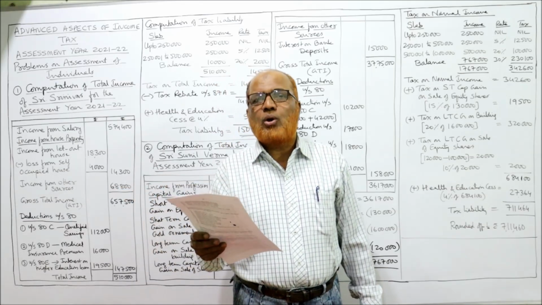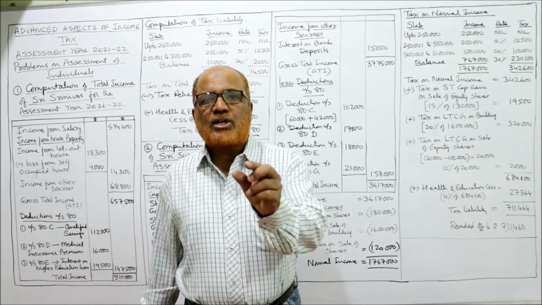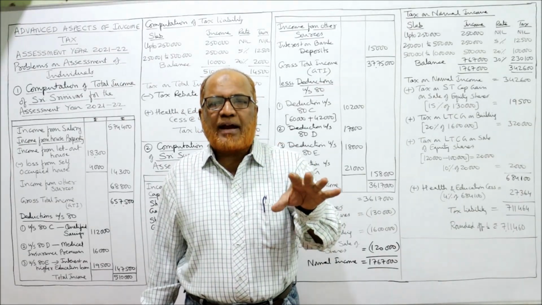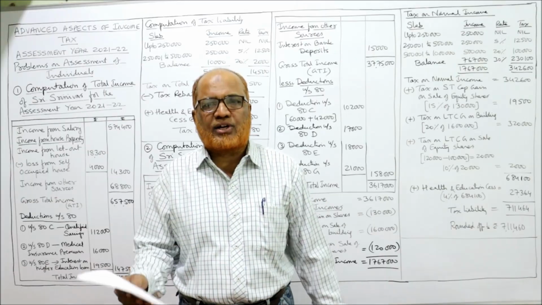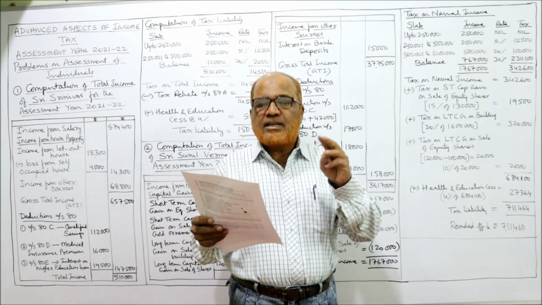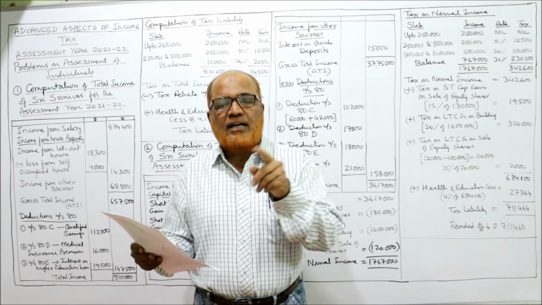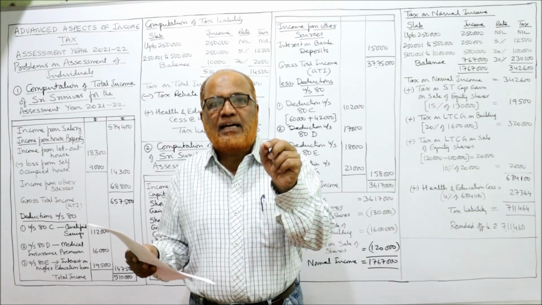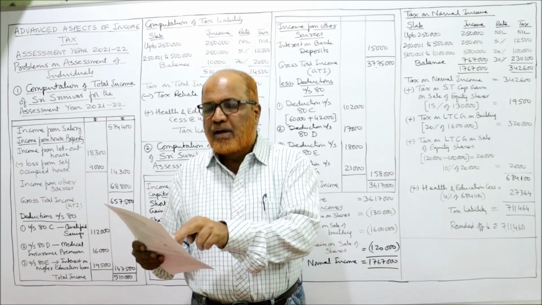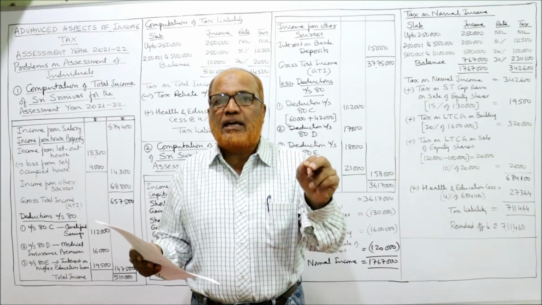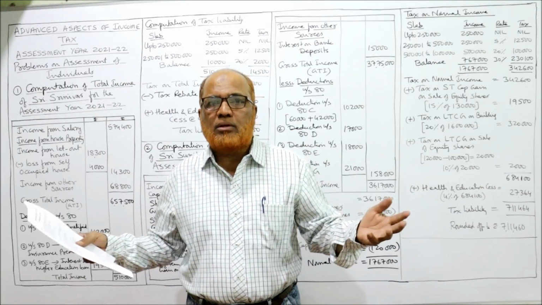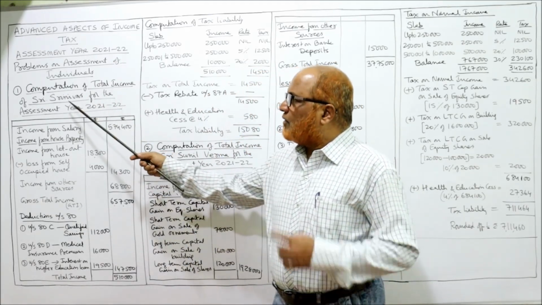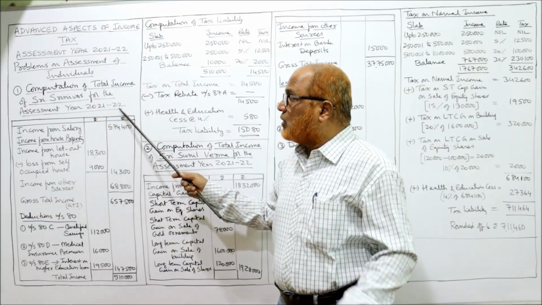Interest on higher education loan 19,500. Deduction under section 80E is fully allowed. Whatever interest is paid on a higher education loan is fully allowed as deduction. So I have explained three deductions under section 80: deduction under section 80C, qualified saving; deduction under section 80D, medical insurance premium; deduction under section 80E, interest on higher education loan. That's it. Now the solution for this problem is computation of total income of Srinivas for the assessment year 21-22.